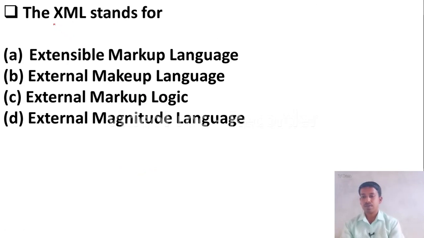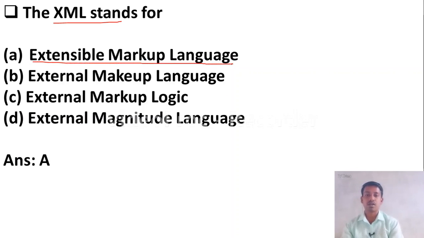XML stands for: option A, extensible markup language; option B, external markup language; option C, external markup logic; option D, external magnitude language. Yes, here the right answer is option A, extensible markup language.